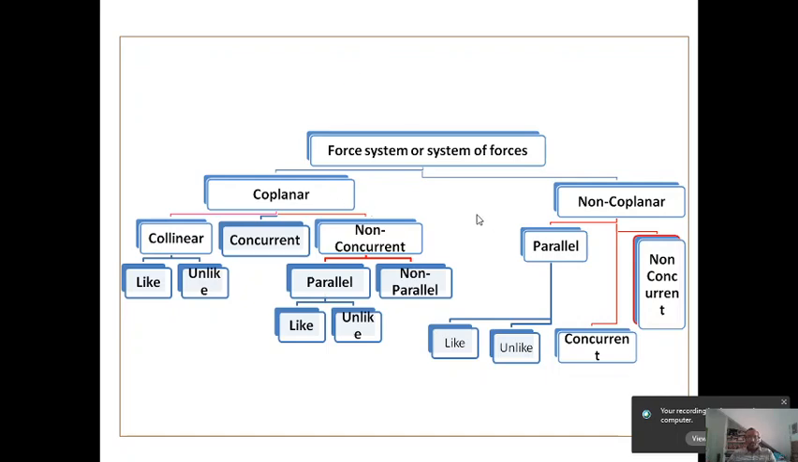In the coplanar concurrent force system, all the forces are in the same plane and they are meeting at one point, so it is known as coplanar concurrent. Similarly, coplanar non-concurrent means all the forces are in the same plane, but they are not meeting at one point. That means their lines of action are not concurrent. They are not joining at one point. The coplanar non-concurrent forces are again subdivided into parallel and non-parallel.